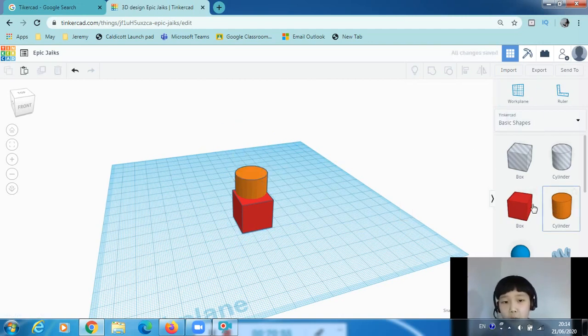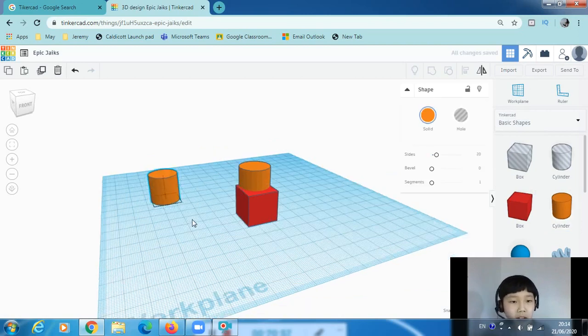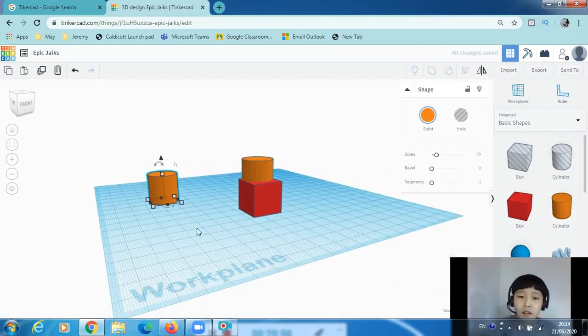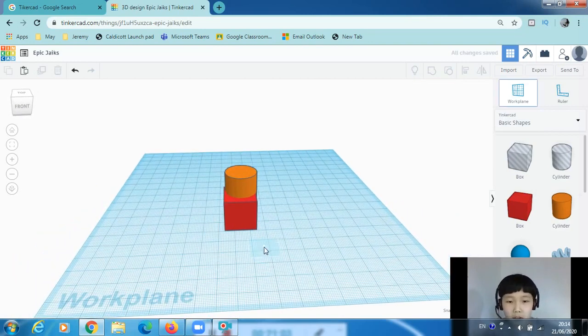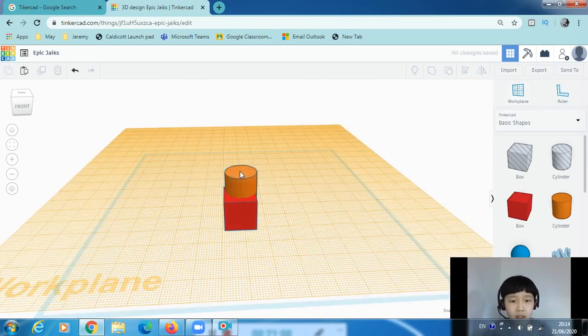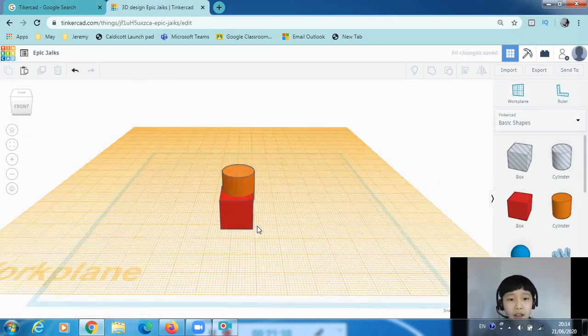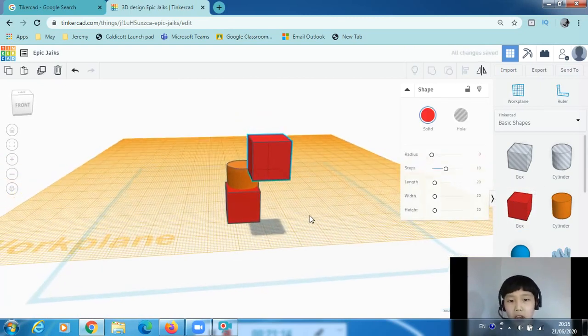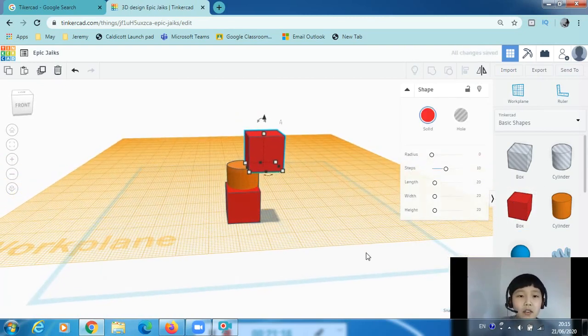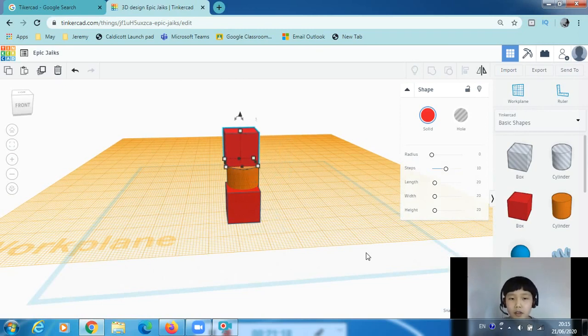So basically every time you drag something on, it will land on the work plane. So just get the work plane and change it to up here. Now every time you drag something on, it will land on the top work plane, which means you'll get it exactly at the top. You can also have it horizontally or vertically.